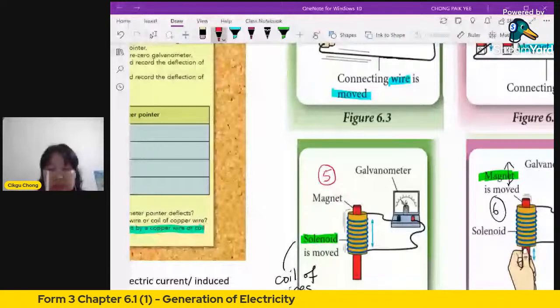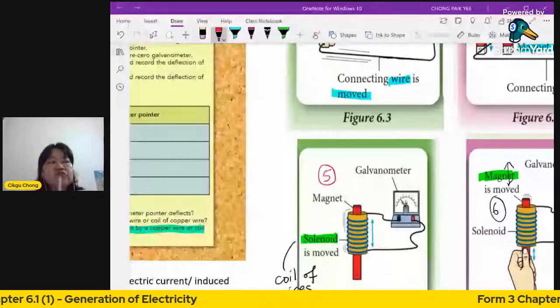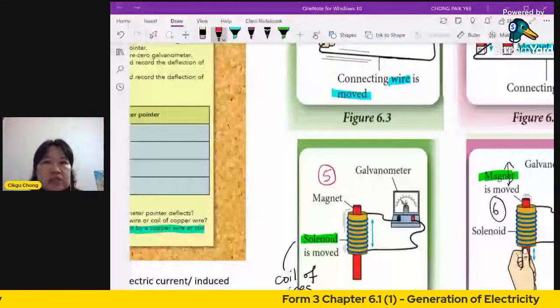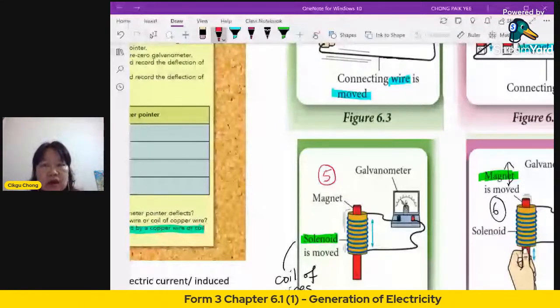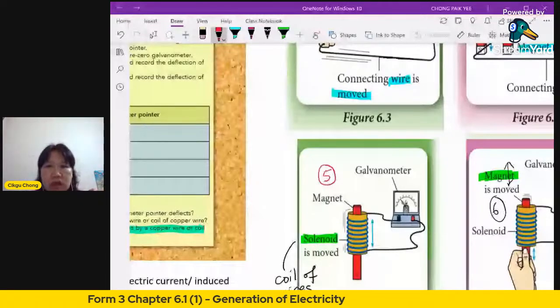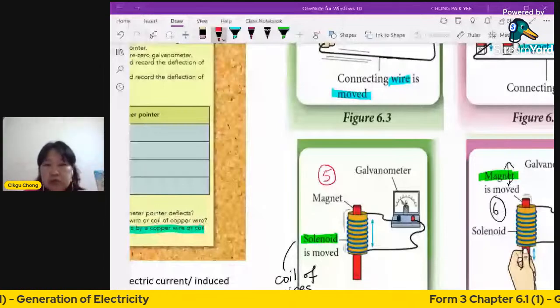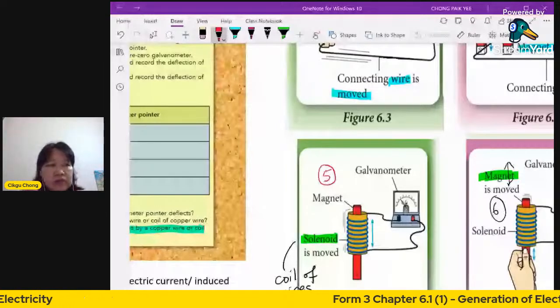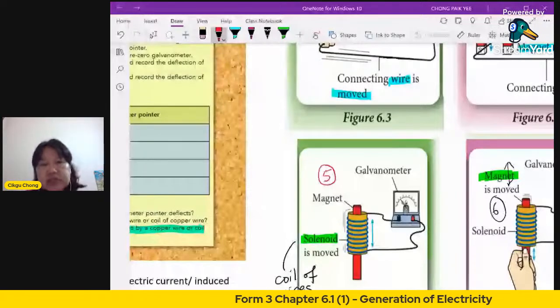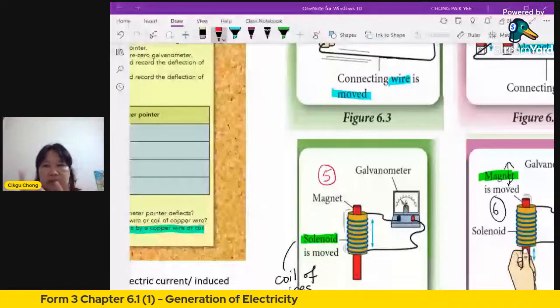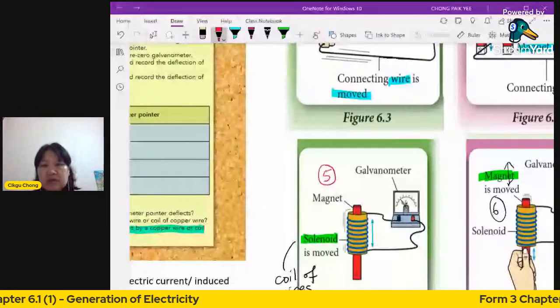Observation is very simple. You just write down what you see. No need to give explanation. When you give explanation, it's called inference already. Observation is what you see, what you hear, what you get when you do the experiment. Color change is observation, sound is heard, or you can see something moving, like the pointer of the galvanometer.